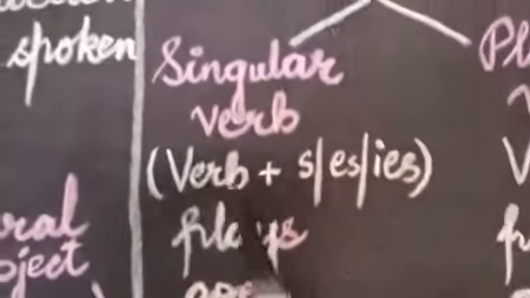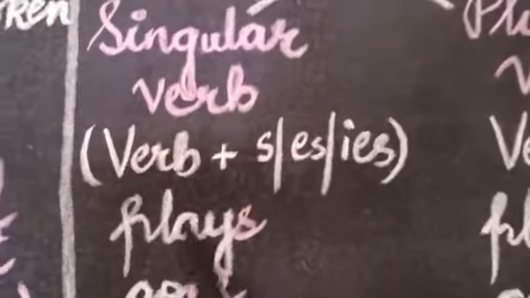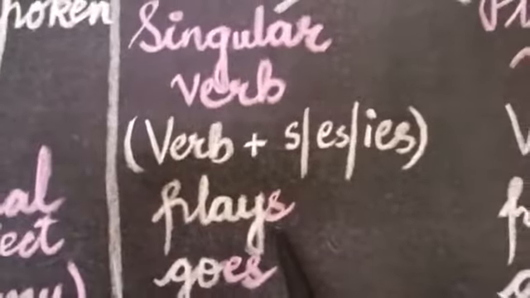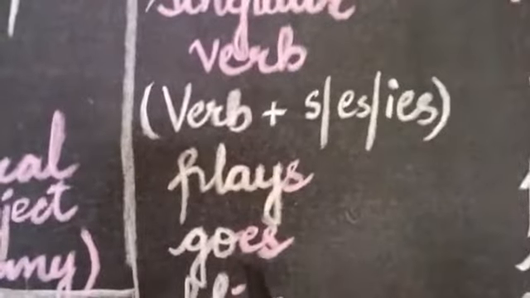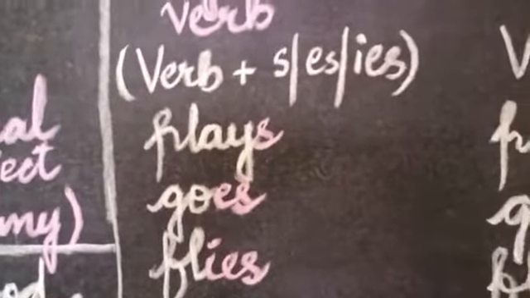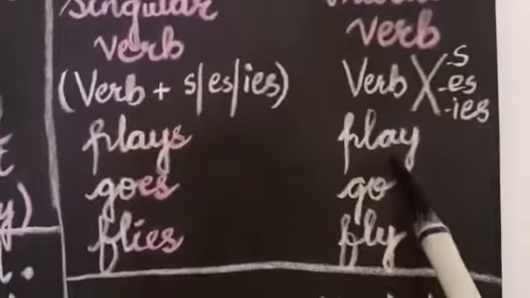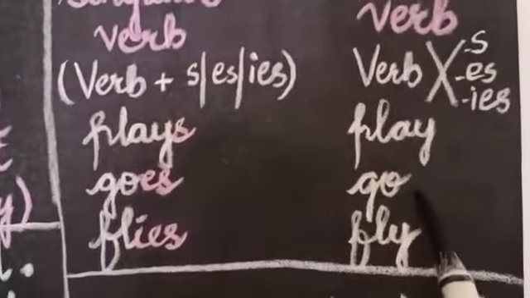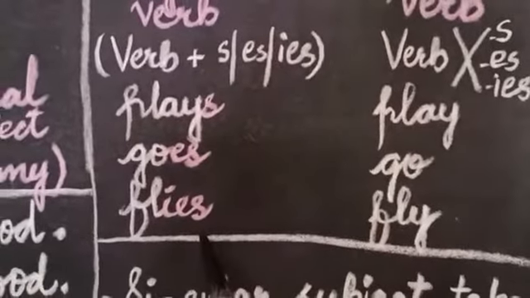Now you see, a singular verb is the verb plus s, es or ies. Plays, does it have s? Yes, it is a singular verb. Goes, does it have es? Yes, it is a singular verb. Flies, it has ies, so it is a singular verb. See, play plural, plays singular. Go plural, goes singular. Fly plural, flies singular.